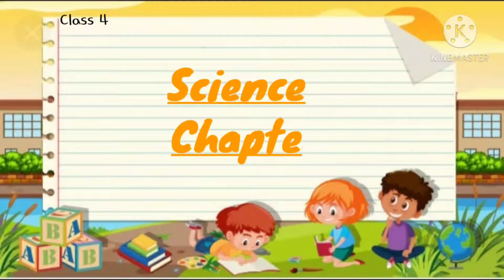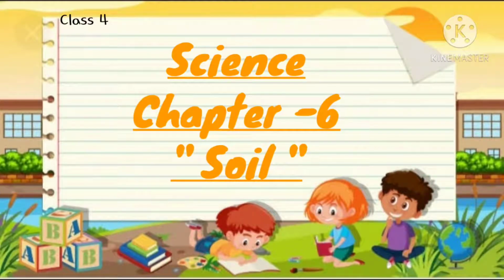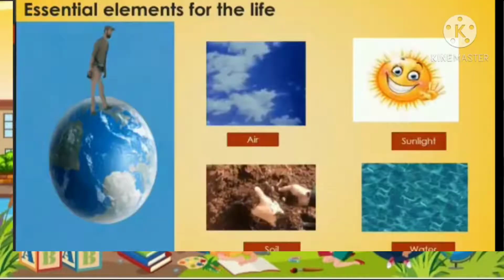So, today we will study chapter number 6, Soil. As you all know, students, life is possible on planet Earth mainly due to some essential elements, which are air, sunlight, soil, and water. Due to the presence of these four elements, human beings or any life form can survive on planet Earth.